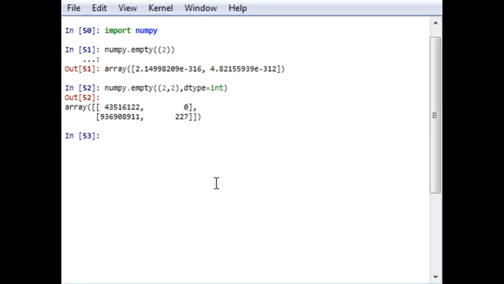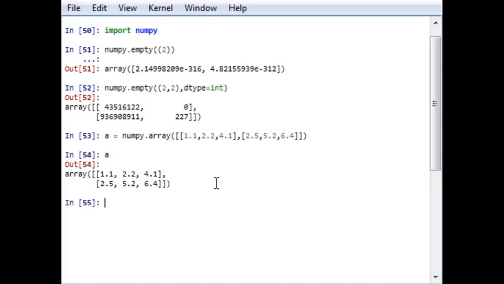Similarly, if you want to create an empty_like array, which we have created in the earlier example, that is a equal to numpy.array, this is an array, and if you want to create a numpy array similar to the type of this but without initialized elements, you have to write numpy.empty_like(a).